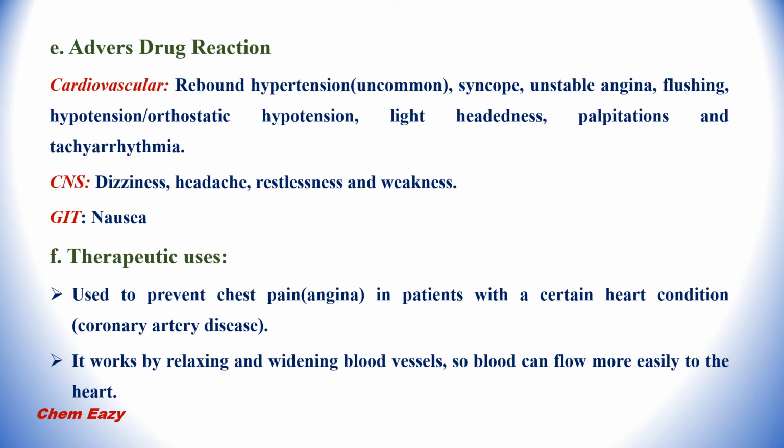The therapeutic uses of ISDN include: this drug is used to prevent chest pain, that is angina, in patients with a certain heart condition, that is coronary artery disease. And this drug works by relaxing and widening blood vessels, so blood can flow more easily to the heart.